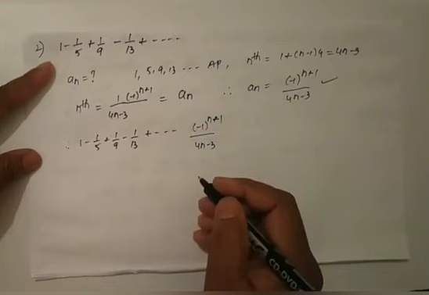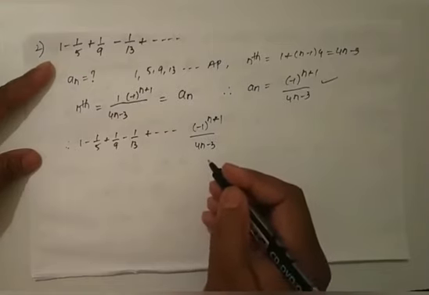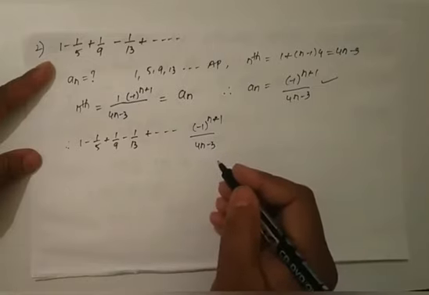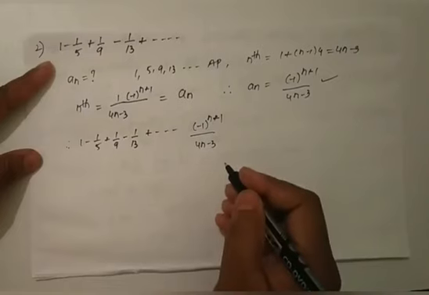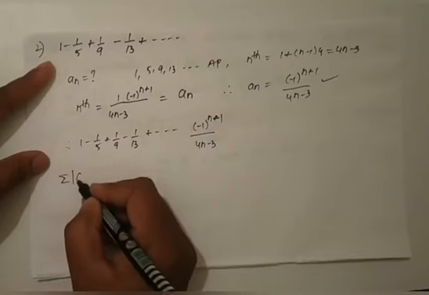Now, to test whether the given series is absolutely convergent, conditionally convergent or divergent, first we have to test the series summation of modulus of an.